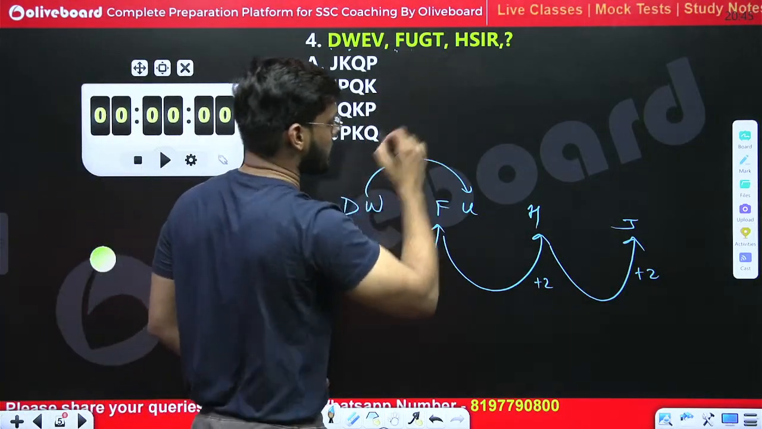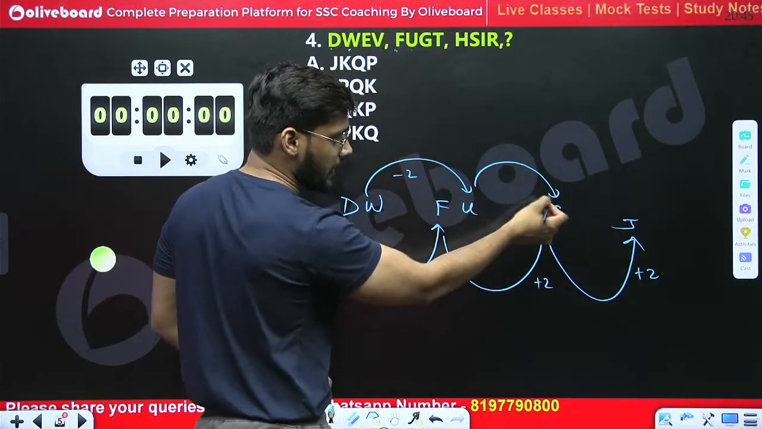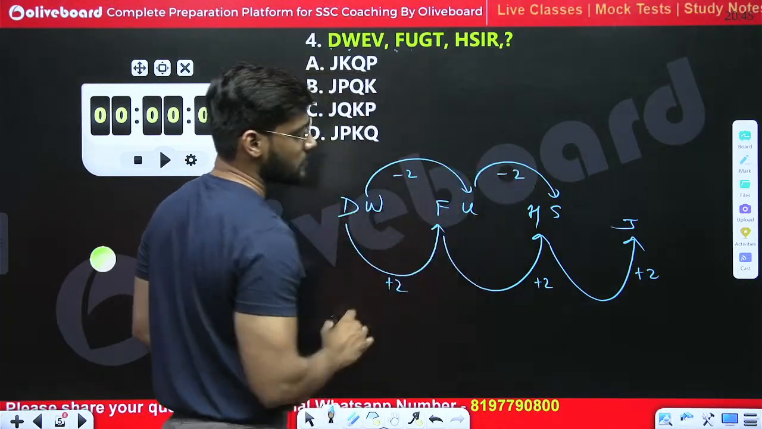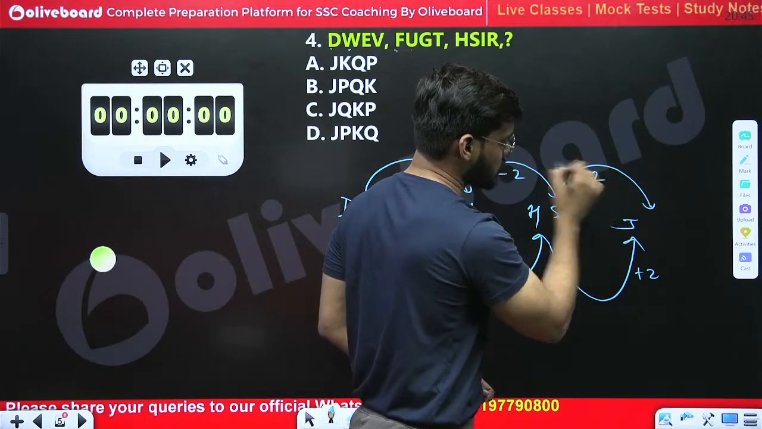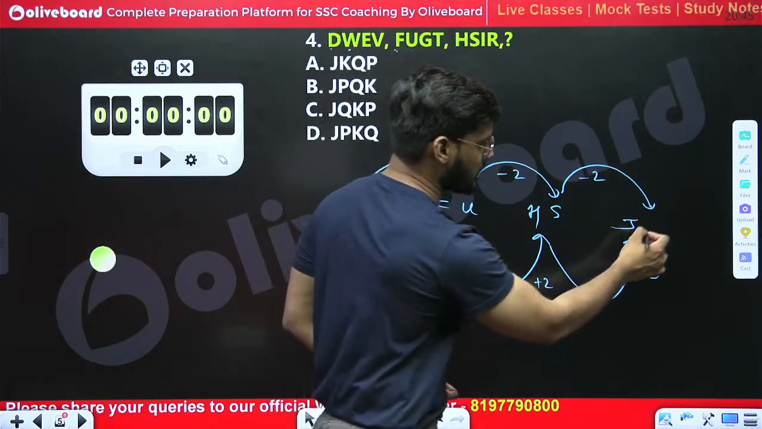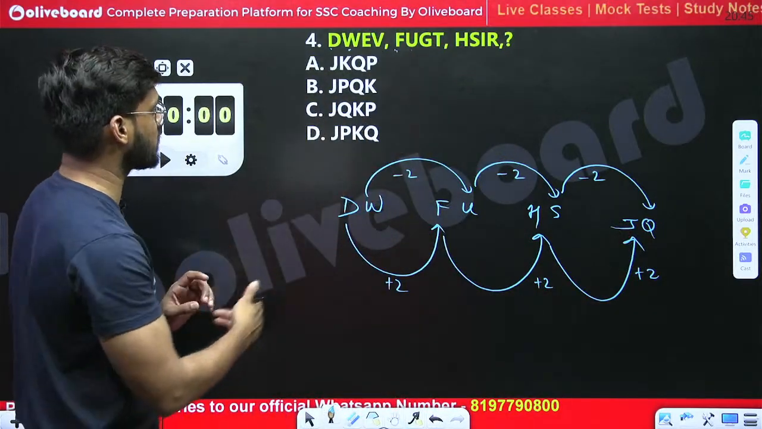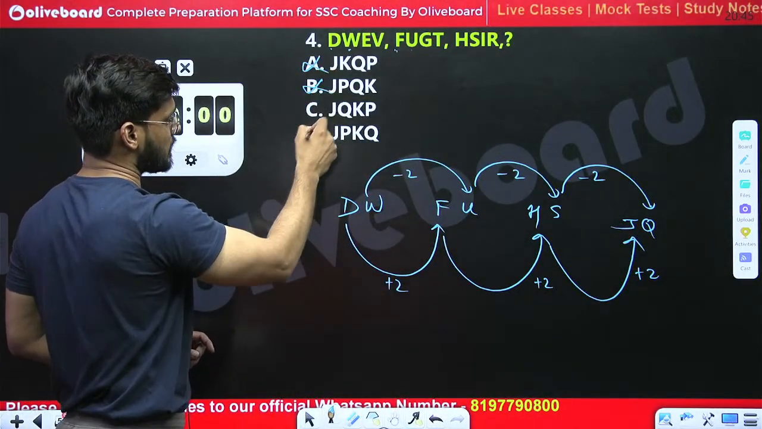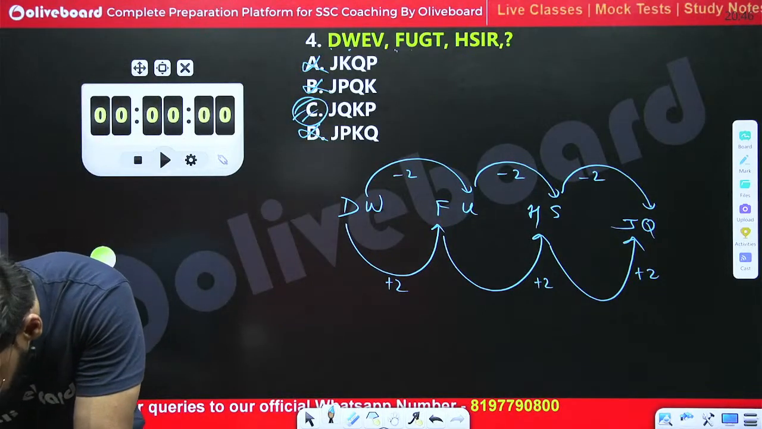Okay, after U we are given with S. U to S, U comes at 21, S comes at 19, then again minus 2. And if we follow the same logic, after S doing minus 2, what letter we will get? We will get Q. So we should look for that option which starts with J and Q. A is wrong, B is wrong, D is wrong, only C is the right one, JQKP. JQKP is the only right answer.